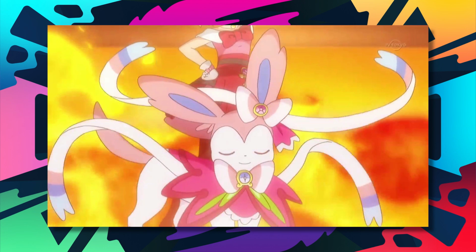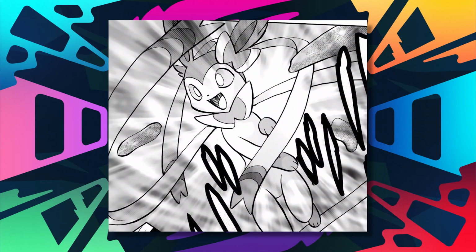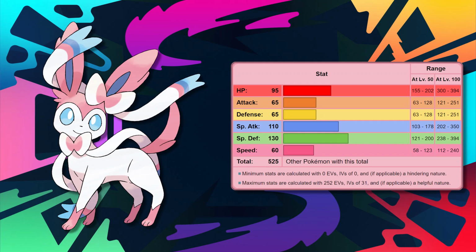In the anime, Serena has an Eevee that ends up evolving into a Sylveon during a tag battle of Ash's Pikachu against a pair of opponents. In the X and Y manga, the main character of Y has a Sylveon as well. Sylveon is very much the special version of Leafeon, as it has 130 in special defense and 110 in special attack.